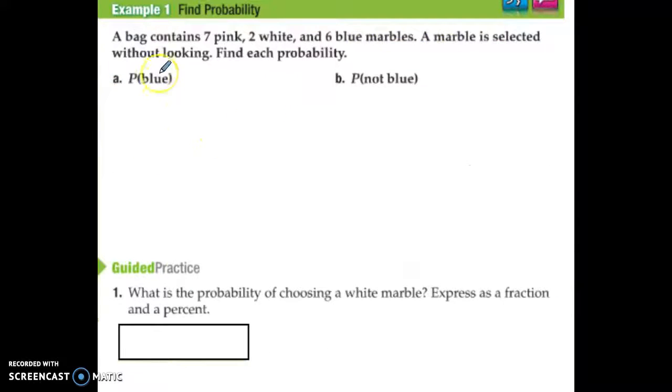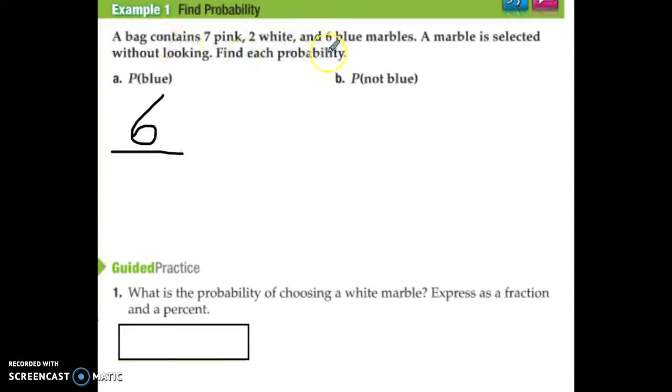Alright, so here's the more ones. A bag contains 7 pink, 2 white, and 6 blue marbles. If you're picking a marble without looking, find the probability of each situation. So P means probability, so this means probability of drawing a blue. Okay, so the top part of my fraction is however many blues there are. Well, that's 6. Over the total number of marbles in this bag.